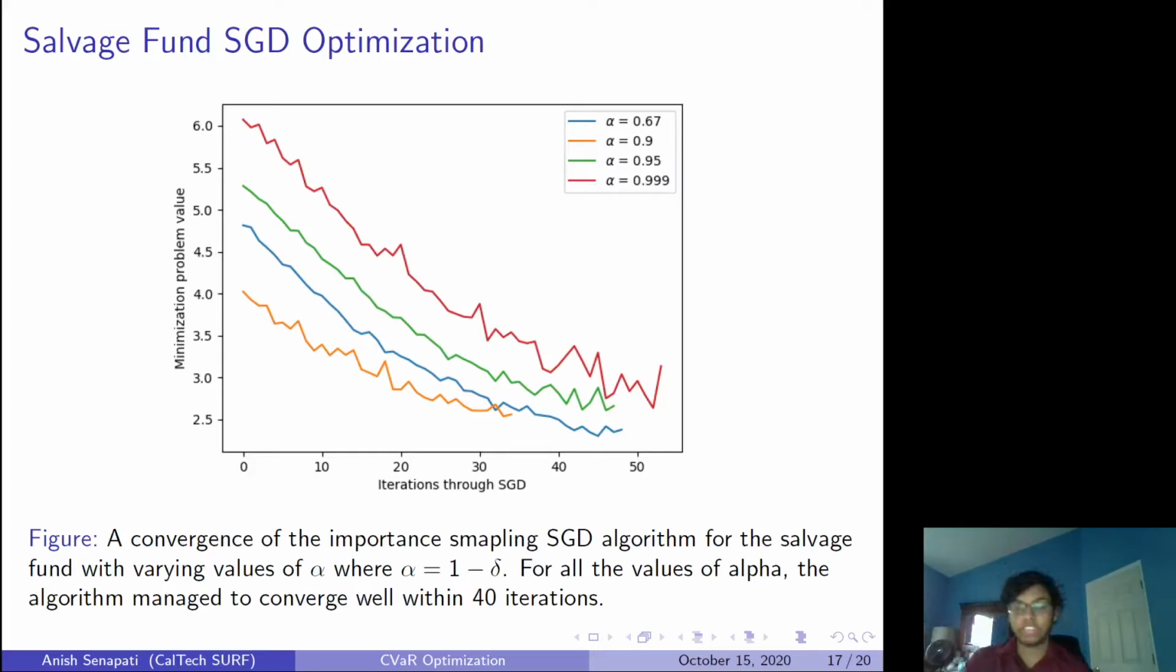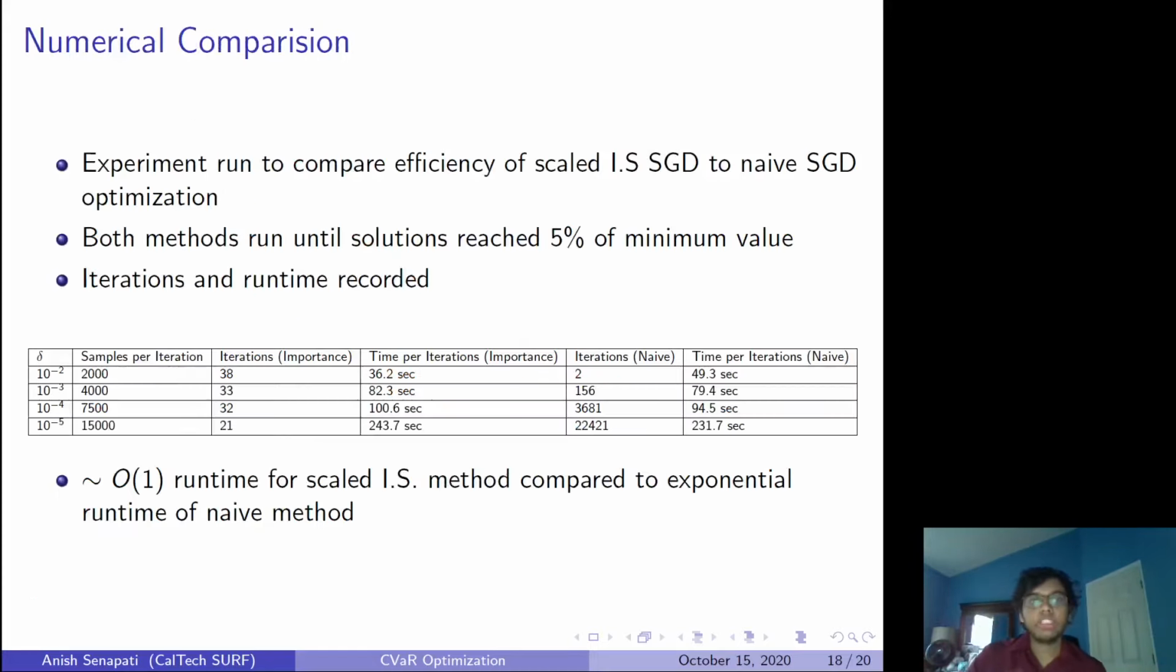Okay, so now we wanted to run an experiment. We have this importance sampling scaled method, and we wanted to see how efficient it was. So we compared it to the naive non-importance sampling, non-scaled stochastic gradient descent method. If I didn't apply the scalings of x equal to x bar over gamma to the 1 over alpha and such things, and I did not apply importance sampling, how much worse would both the number of iterations required and the time per iteration be in comparison to this new method?